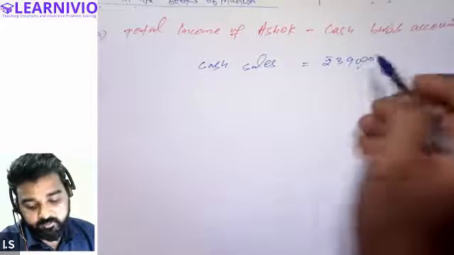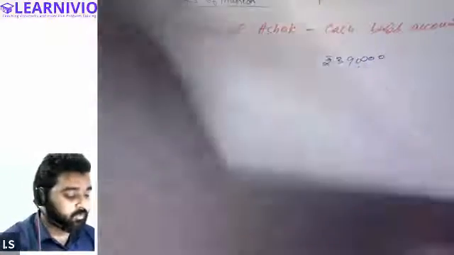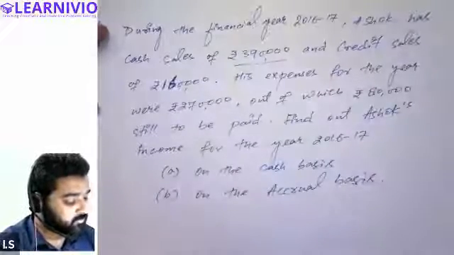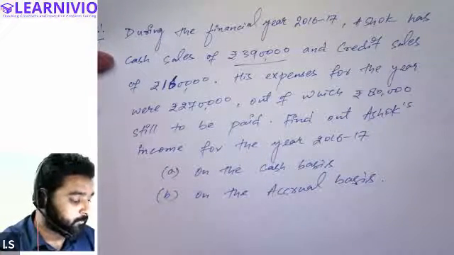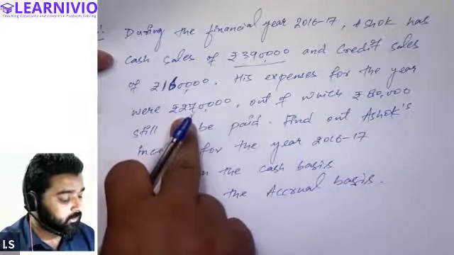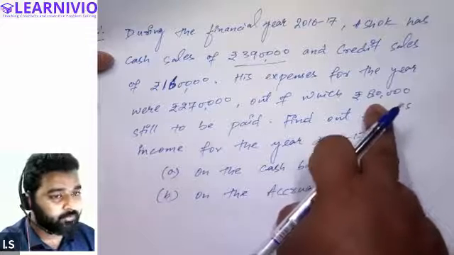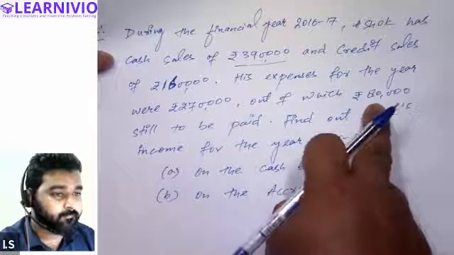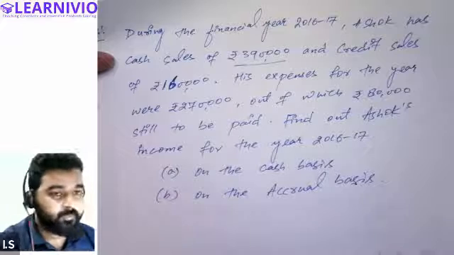But we won't be writing 1,60,000 as it was a credit sale. Now the expenses are also given. His expenses for the year were 2,70,000, out of which 80,000 is still to be paid. So total expense was actually 2,70,000, but out of this, he is yet to pay 80,000. That means he must have paid how much? 1,90,000 is paid by him only.